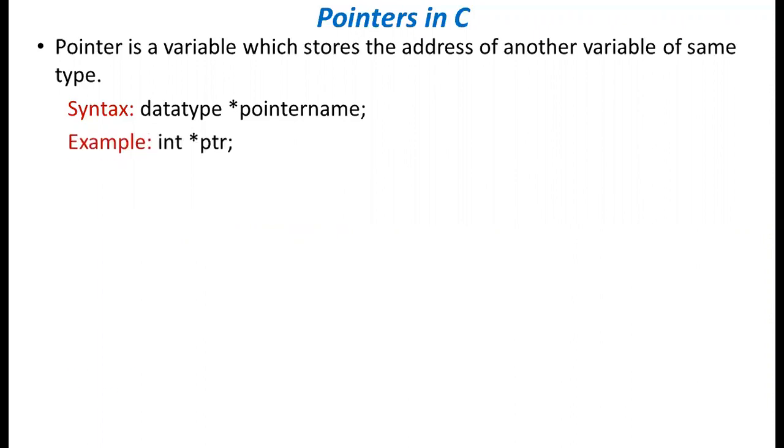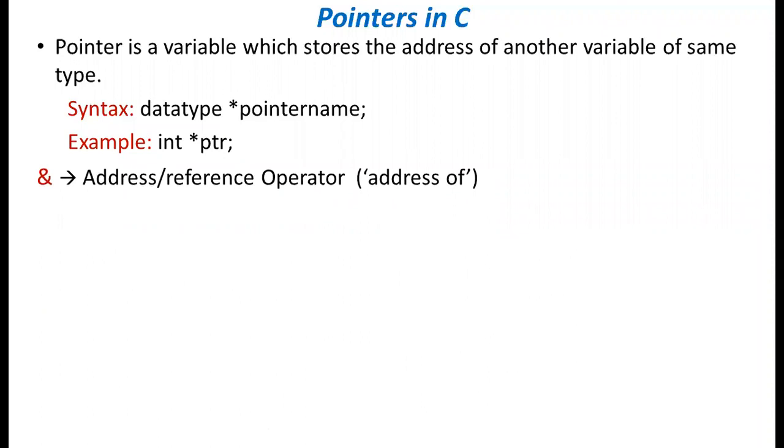Example, here I declared one pointer variable ptr by using the asterisk operator. When you use that asterisk operator, it is an indication to the compiler that ptr is a pointer variable. Now that ptr can store the address of any other variable of int.